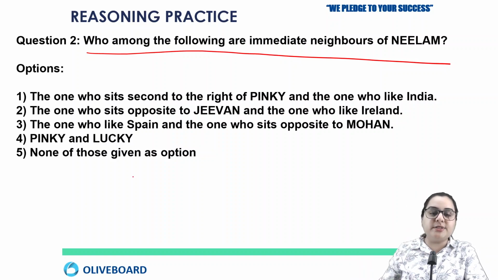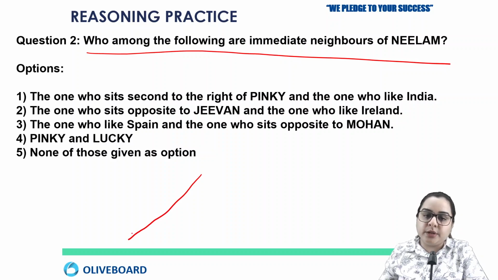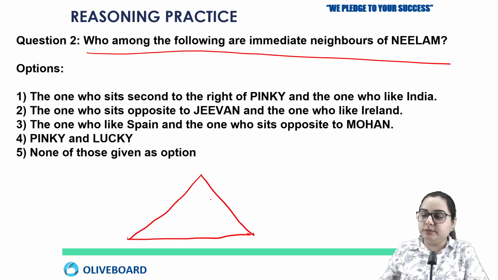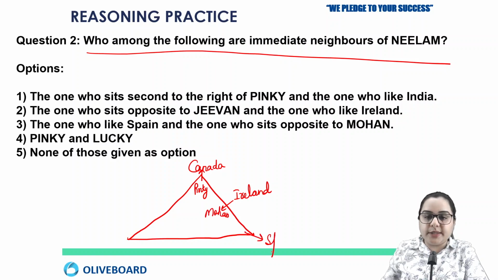I'll just make the solution for you here only, because you'll need that here. Okay, so it's Canada and Pinky. Okay, Ireland and Mohan. Lucky and Spain.